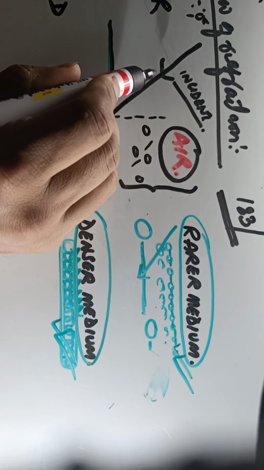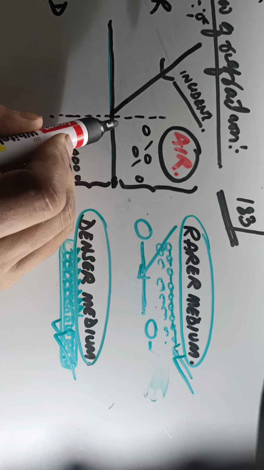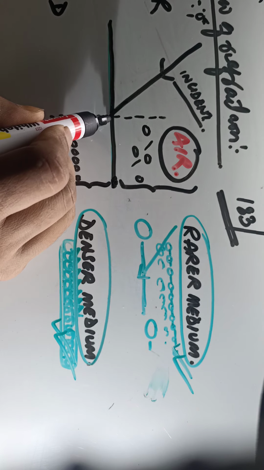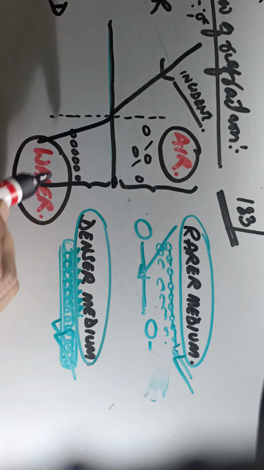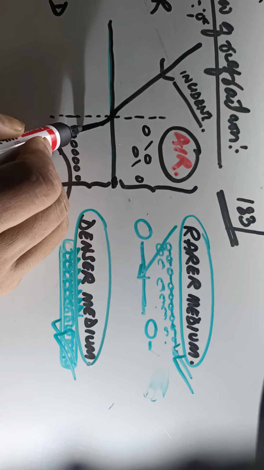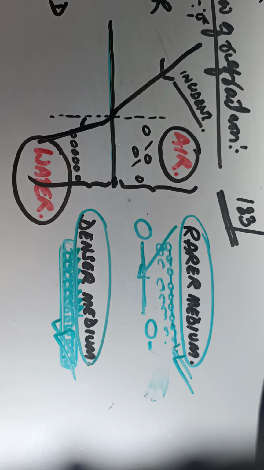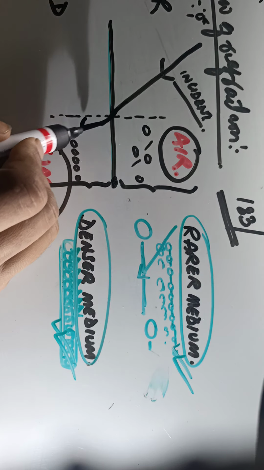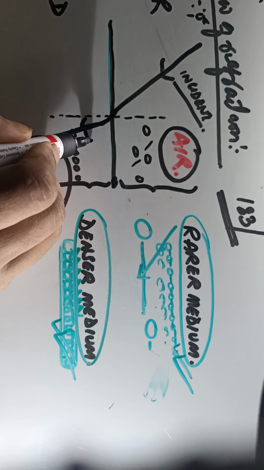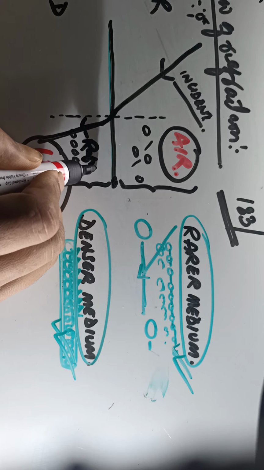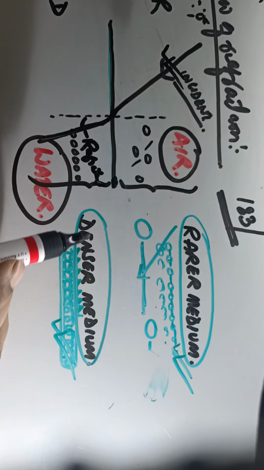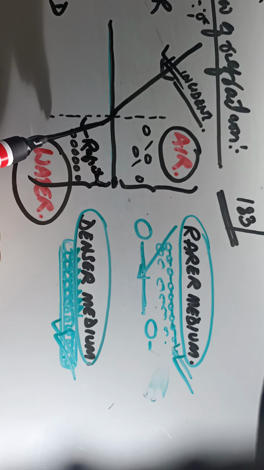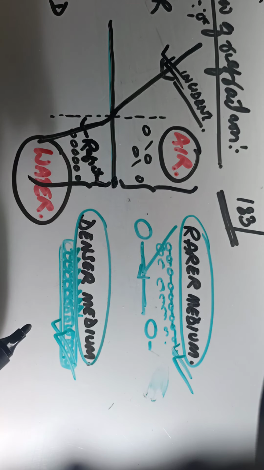So when a ray of light travels from a rarer medium to a denser medium, what will happen? It will bend towards the normal. So you see, actually it should have gone straight, but what has happened? It has bent towards the normal, right? Now this ray of light which has bent, this is called as what? This is called the refracted ray. Okay, so you have the ray of light coming from the source, which is called the incident ray. The ray of light which has bent is called the refracted ray.